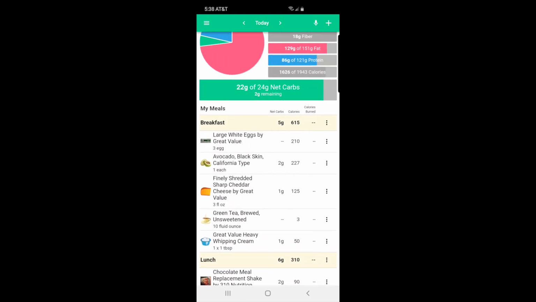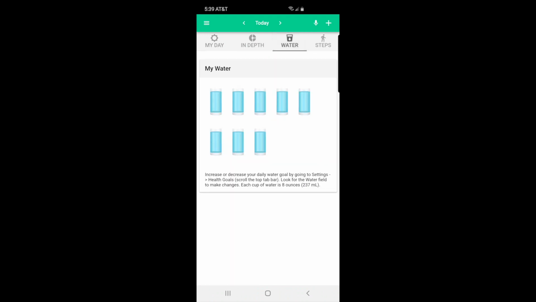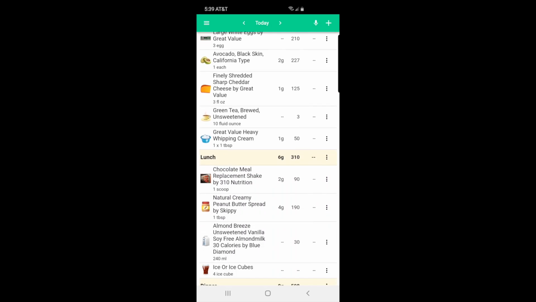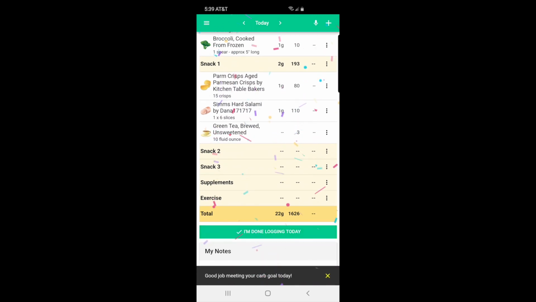This is what strict keto is, calculating every single thing. I also added in my water for the day, and I did have my total water intake. So as you can see, I've met my goal for the day. I'm actually under the 24, which I try to be, and I click I'm done, and it gives me nice confetti.